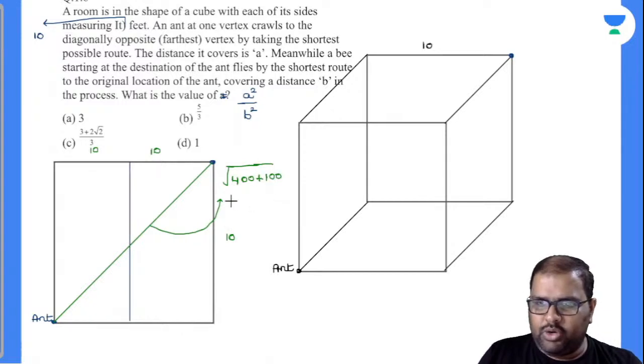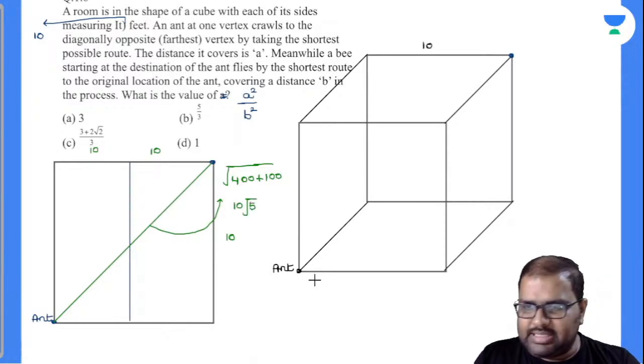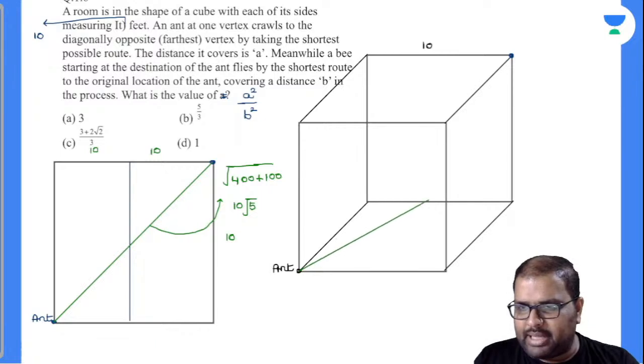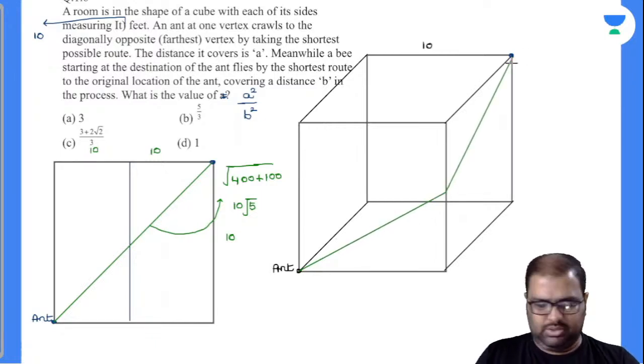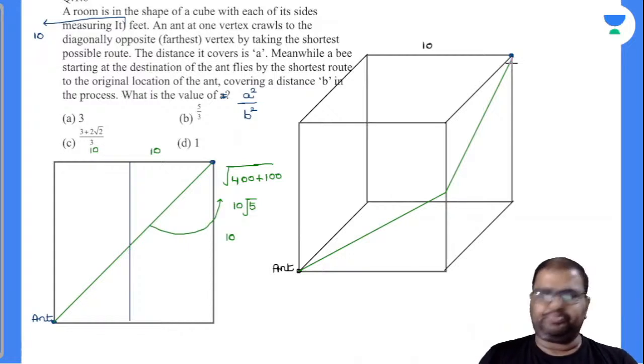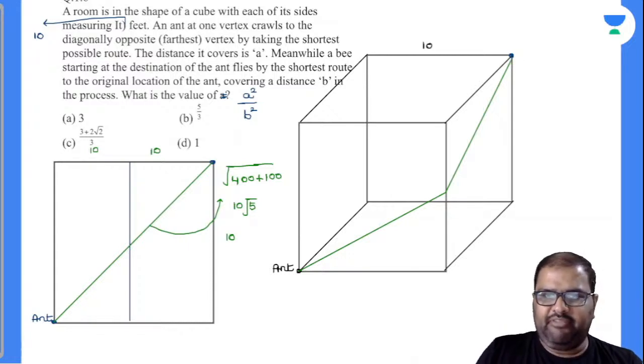So it is nothing but 10 root 5. Am I right or wrong? This will be the ant path. So I flipped it and opened it. Coming to the next one, I will find out the bee path.